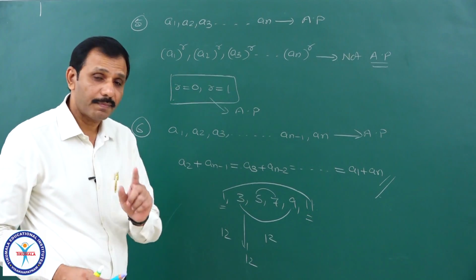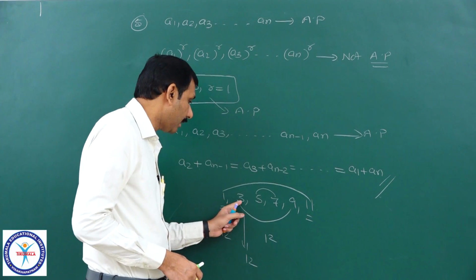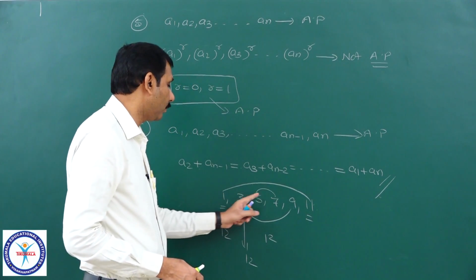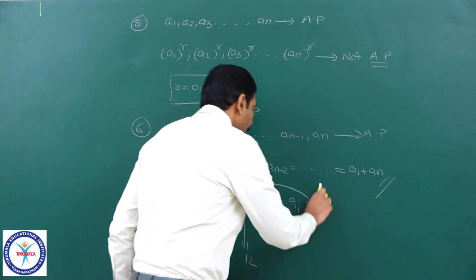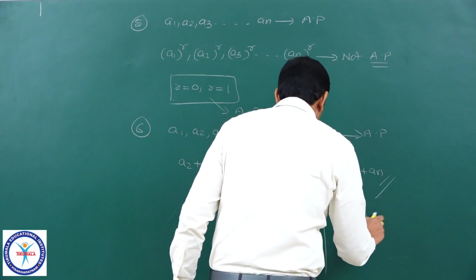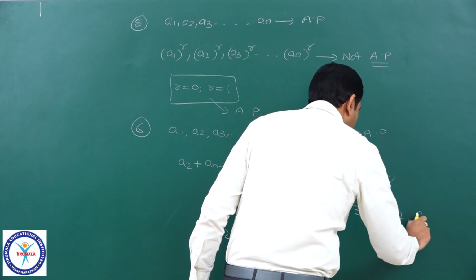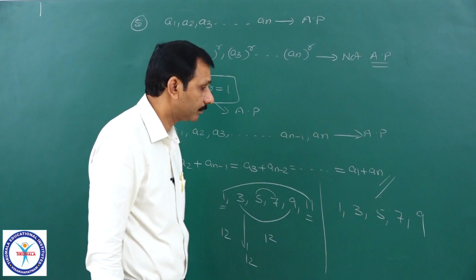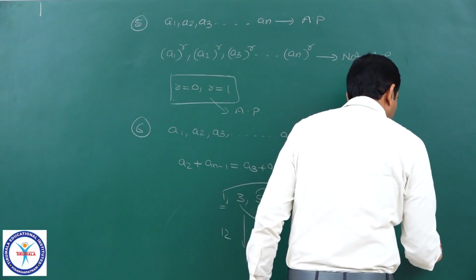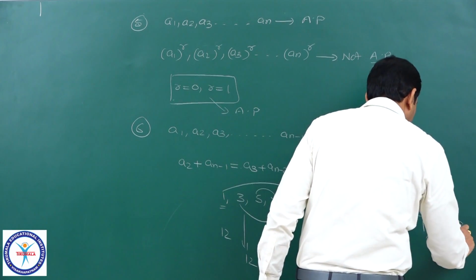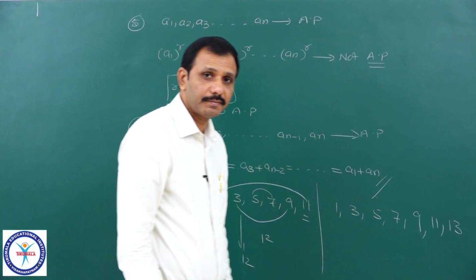Of course, here you observe, I have taken an even number of terms: 1, 2, 3, 4, 5, 6 are there. If I take 1, 3, 5, 7, 9 only, what will happen, you see here? Or 9, 11, 13 if I take, what will happen, you see here?